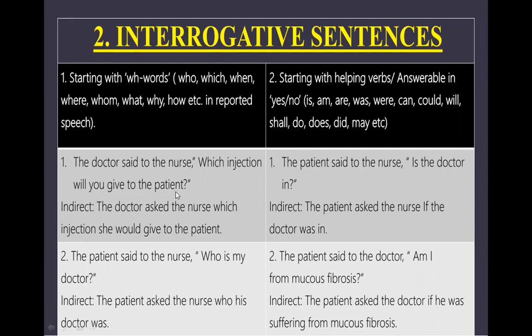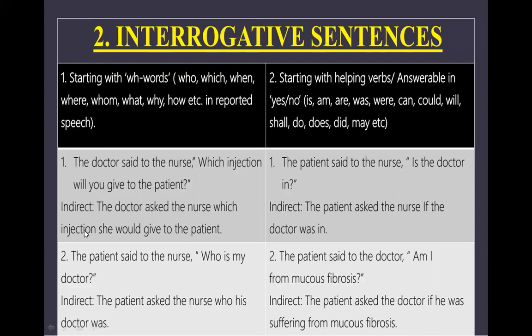And when you are transforming it from direct to indirect, see what are the changes that you observe in the example here. The doctor asked the nurse which injection she would give to the patient. The reporting verb said to is changed into asked. There is no conjunction that here. Instead, the WH word itself is joining the reporting verb to reported speech. And the question form is changed into assertive sentence and a full stop is put at the end.